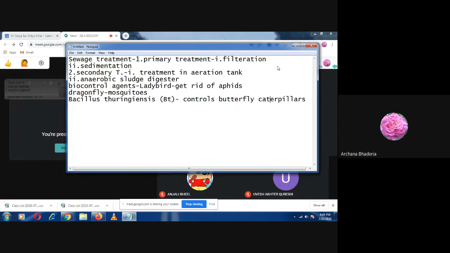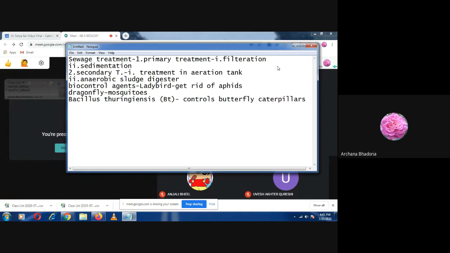Now how it is done, try to understand. What the farmers do, this Bacillus thuringiensis, that is a bacteria, is available in the form of a sachet. So they dissolve it in water and they spray it into the field. Now when this bacillus grows there, and these caterpillars eat this bacillus, it has a toxin in it, a toxic substance.